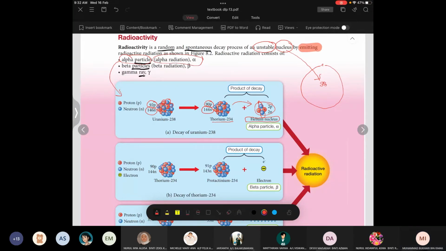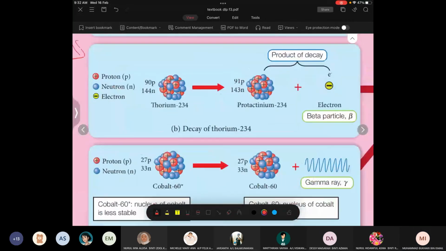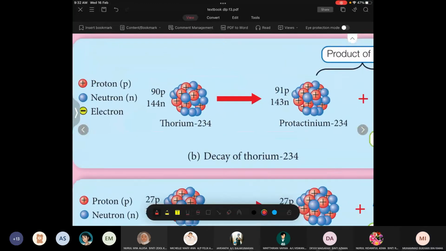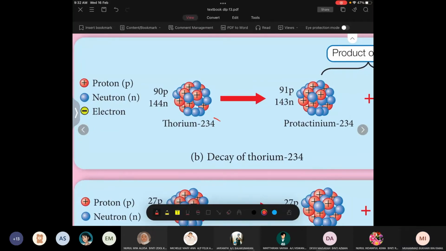Now we go on to the next one, beta radiation. Now we want to talk about beta radiation. You can look at the next example over here. Now this is thorium. The number here is 234. Do you know where the number 234 comes from?